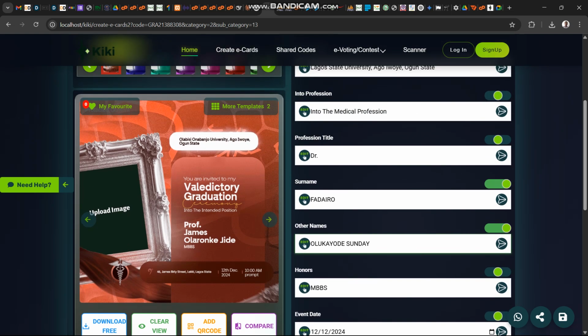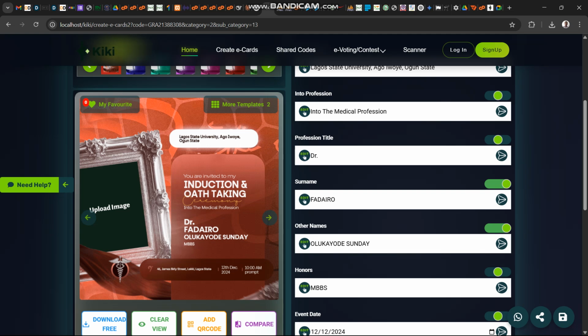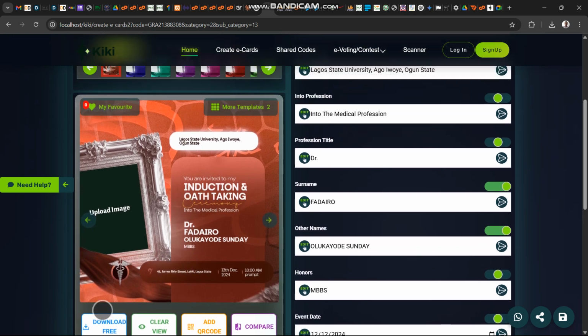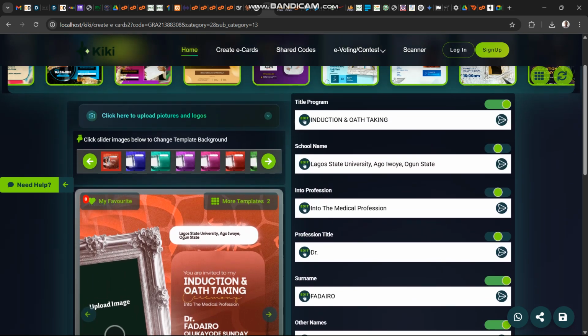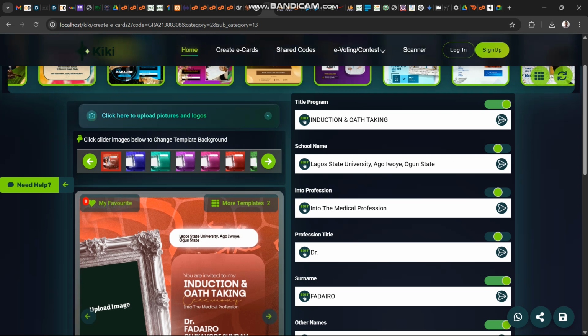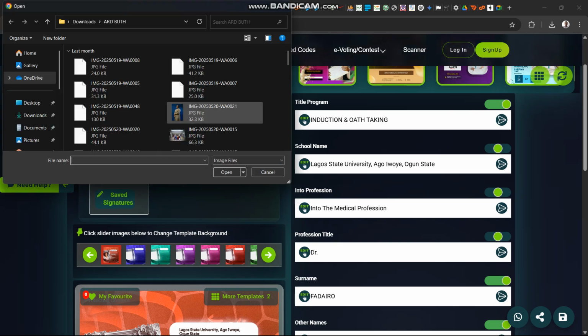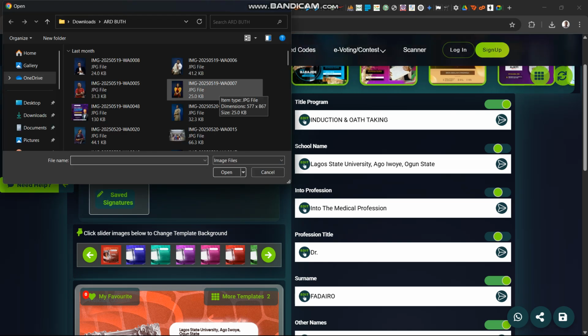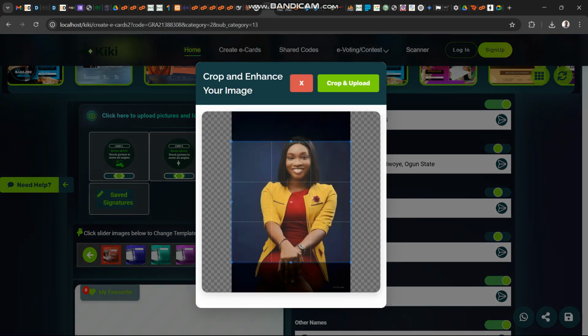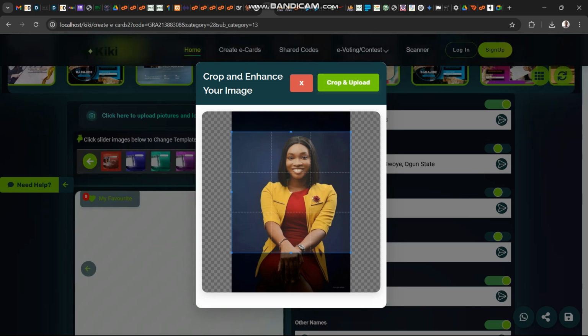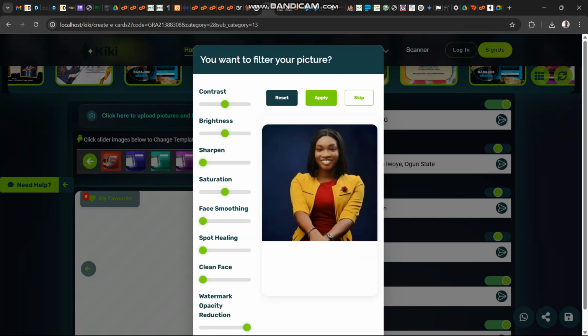So once I'm done, all I just need to do is click, and you can see on this template you have all those information readily available here. I can decide to upload my picture in case I have a picture, so I don't need to know how to design to put the picture, just know how to upload, just know how to click. So let's assume this is the picture I want to use. I'll just fit in the picture and put in the picture.